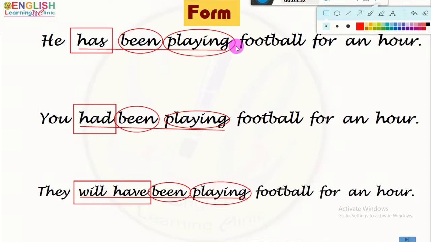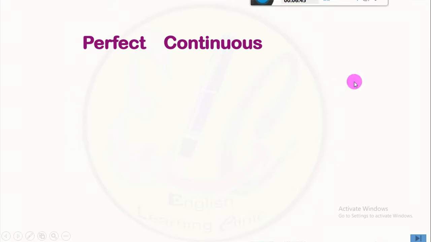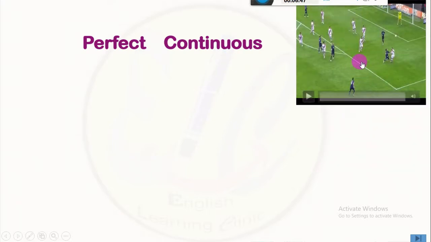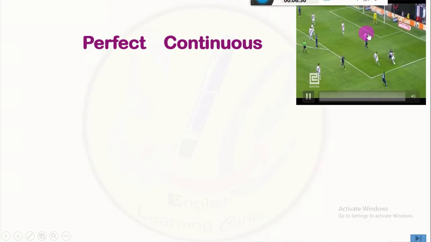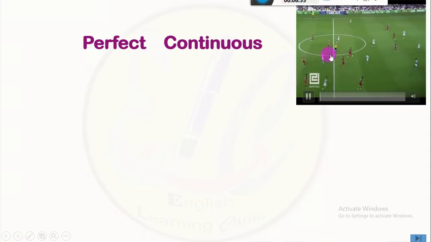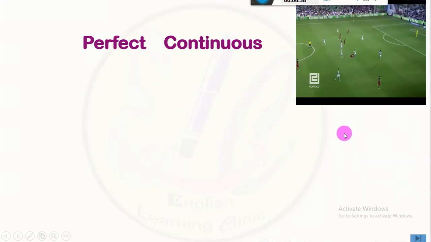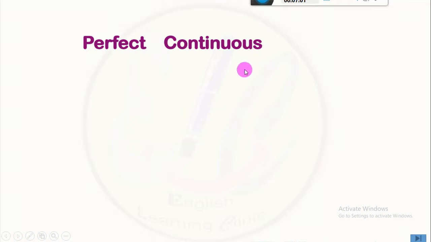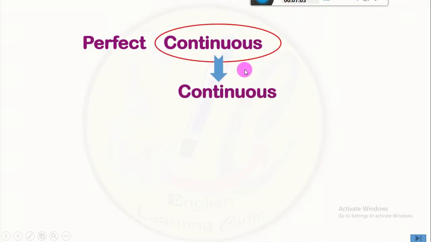Now, look at this form of the verbs again. The continuous status is applied to the main verb, but the perfect status is applied to the be verb only. Why? Now, we will discuss it in more detail. Continuous. Now look at this. Suppose this action is continuing for a certain period of time. The ultimate status is continuous. So the continuous status is applied to the main verb.